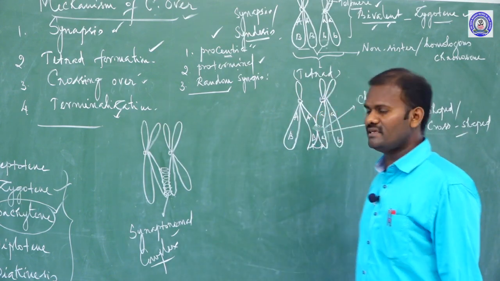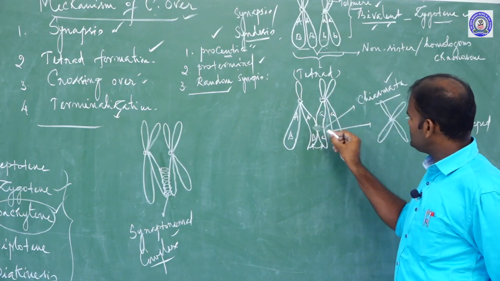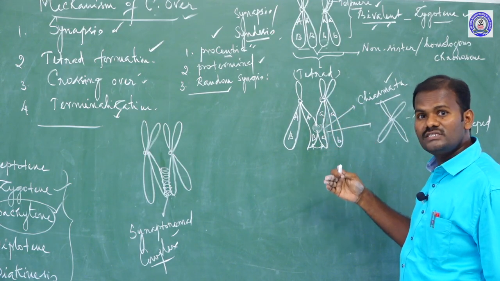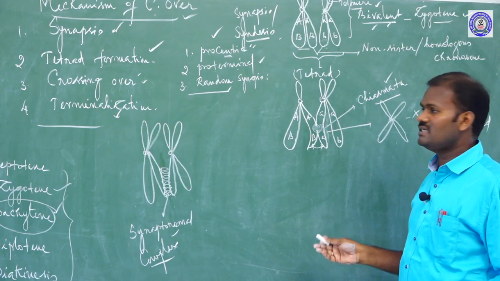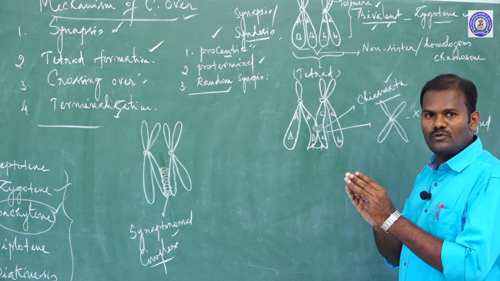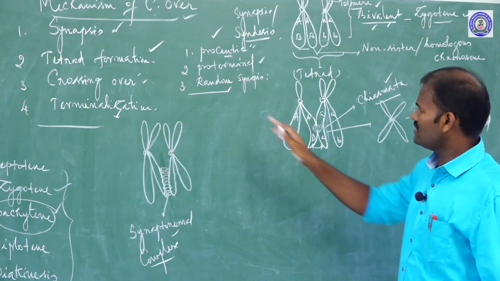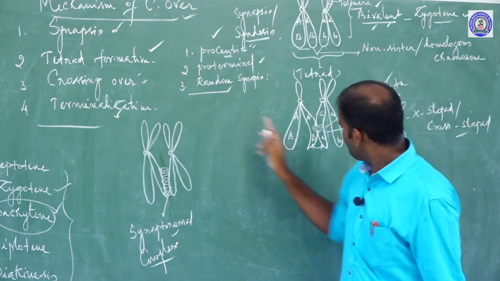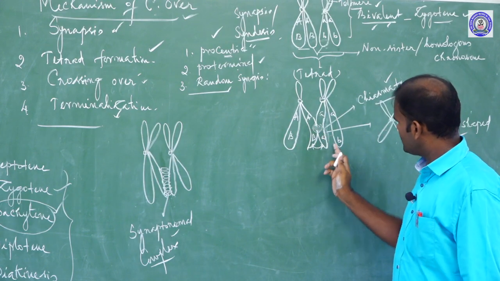Then what is called termination? The X-shaped structures, or chiasmata, move towards the end of the chromosome. As a result, the homologous chromosomes, the non-sister chromatids, get separated by the process called termination. Termination is nothing but, after the completion of crossing over, chromosomal segments get exchanged.